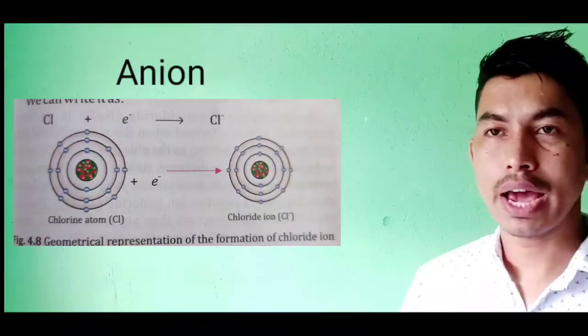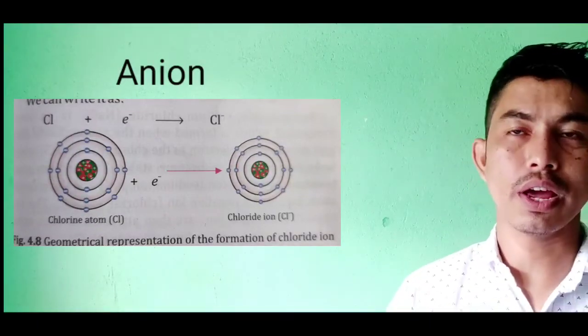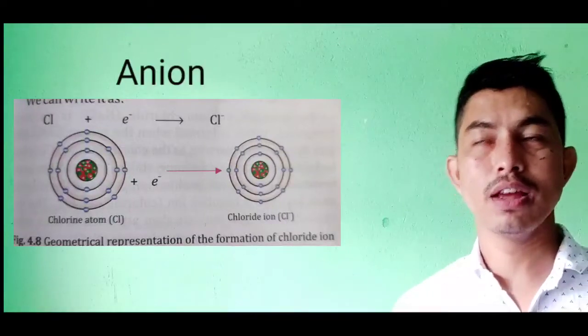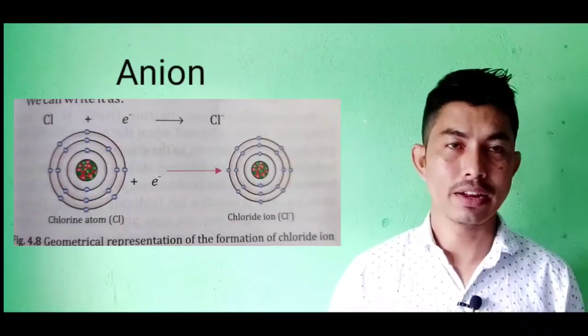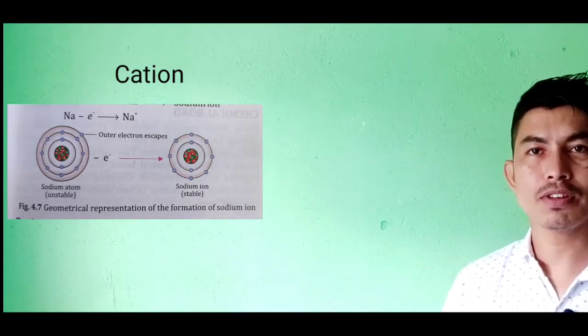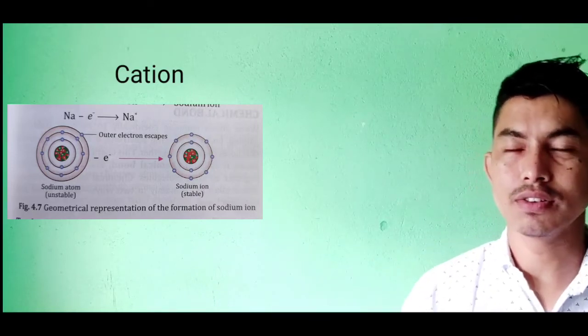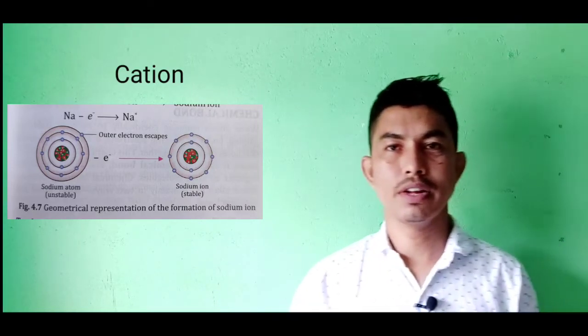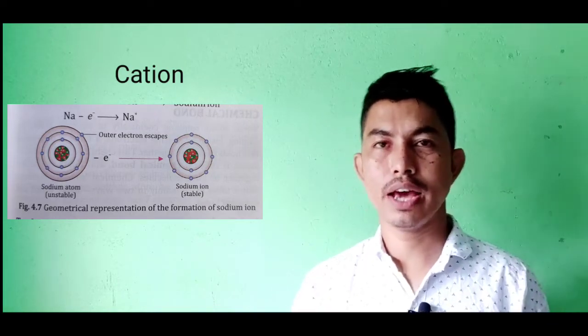When an atom gains an electron and forms a negatively charged particle, it is known as an anion. And when an atom loses an electron, that means the number of protons exceeds the number of electrons, then it forms a positively charged ion, which is known as a cation. So there are two kinds of ions, namely the cation and the anion.